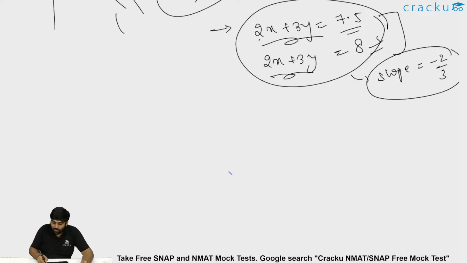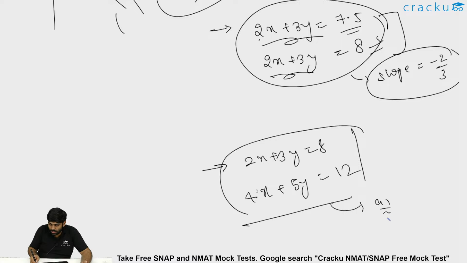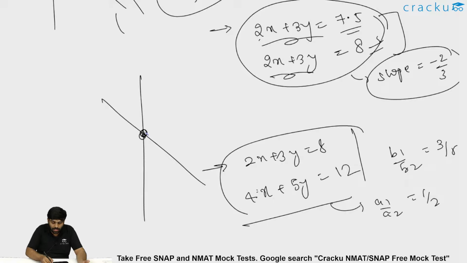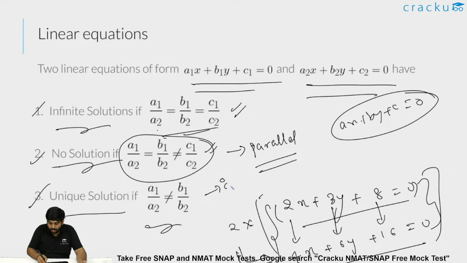That is true because now I give 2x plus 3y is equal to 8 and 4x plus 5y is equal to, let's say, 12. In this case, a1 by a2 is 1 by 2, b1 by b2 is 3 by 5. So these both are not equal. So you could solve a system of equations where a1 by a2 is not equal to b1 by b2, because these two lines are not parallel. They will intersect at one point. These two lines, 2x plus 3y and 4x plus 5y, will intersect at one point. So there exists a solution. We'll call this the intersecting case.